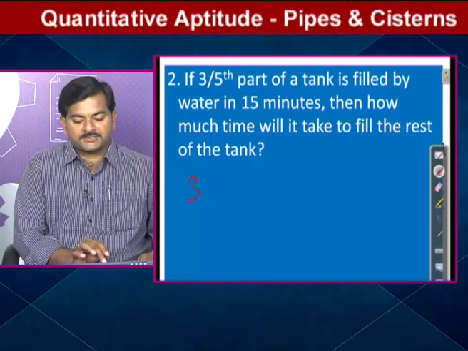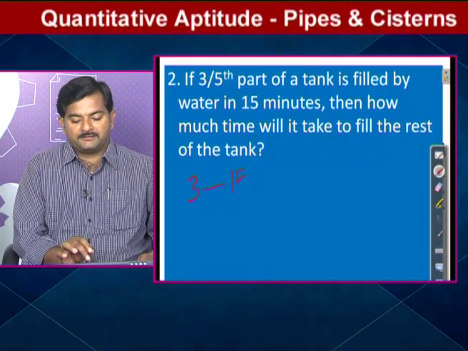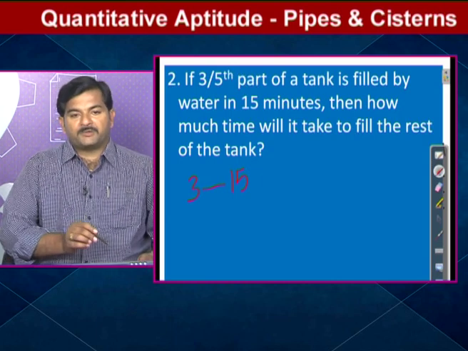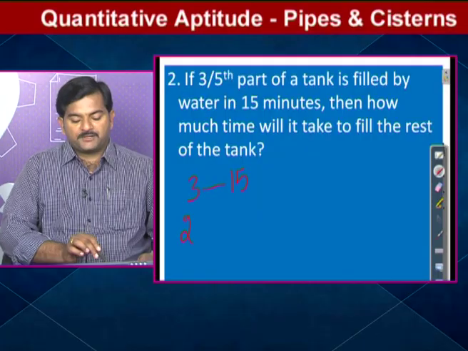Out of 5 parts, 3 parts are filled. Remaining how many parts are there? 2 parts are there. So simple question. By using the unitary method you can solve, or simply we can do it here itself. 3 parts of the work can be filled in 15 minutes. Then remaining how many parts are there? Only 2 parts are there.